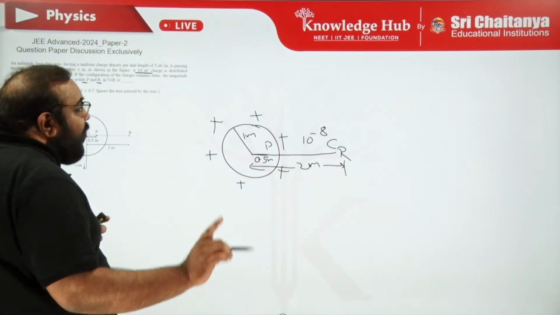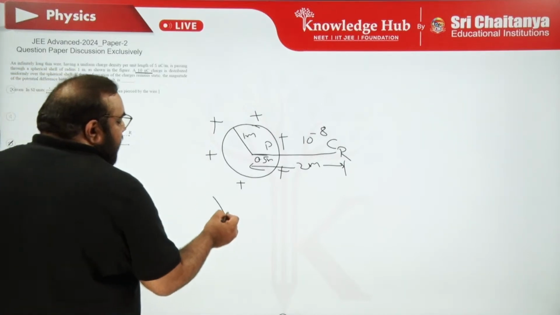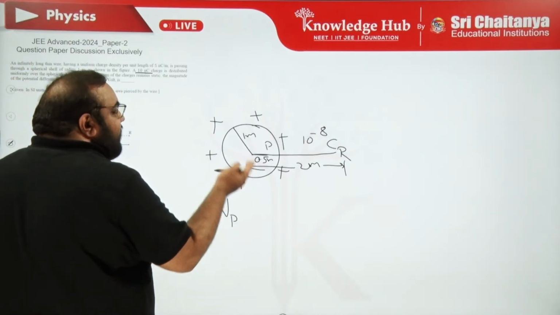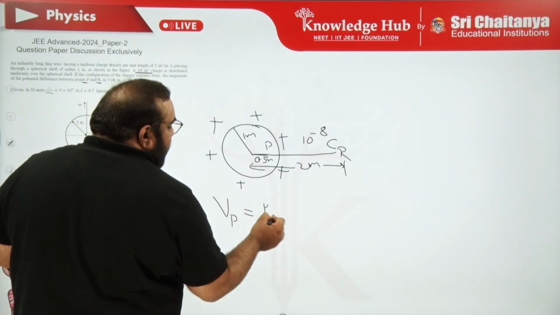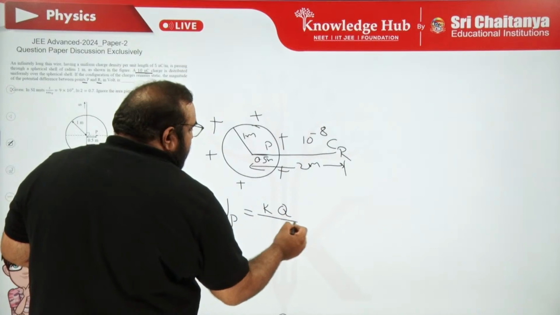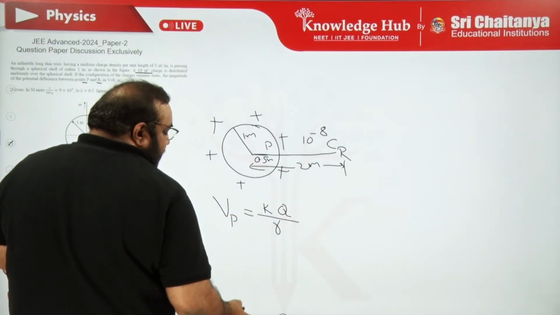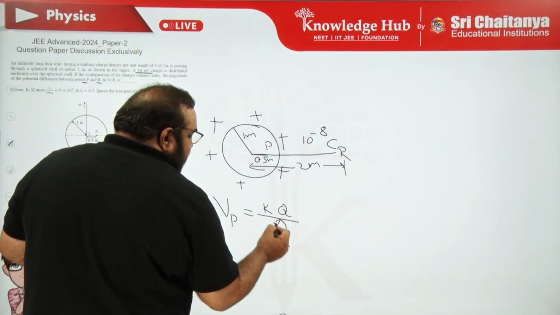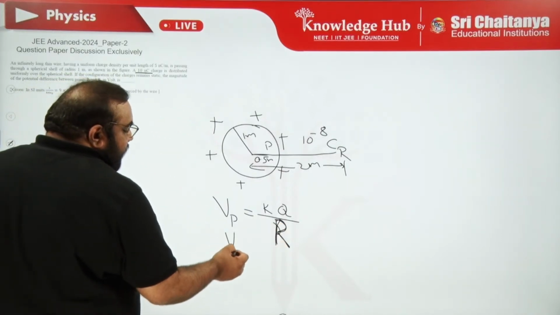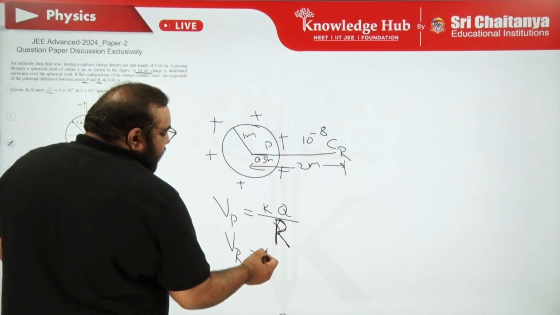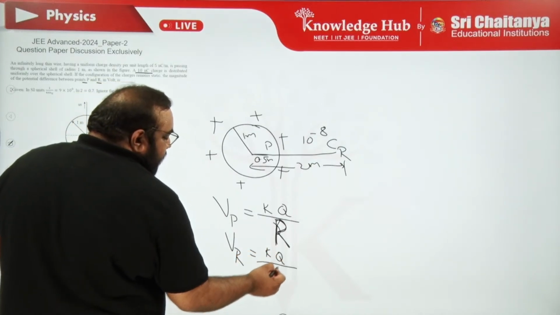Now he is asking about the potential. Potential at point P, meaning potential inside, is equal to potential on the surface, that is KQ upon R, capital R here. That is on the surface, right? And the potential at R, which is outside, is KQ by small r.